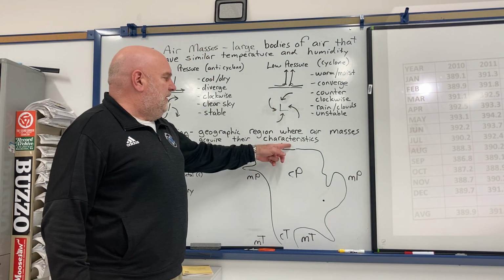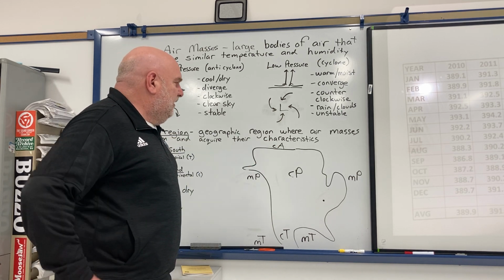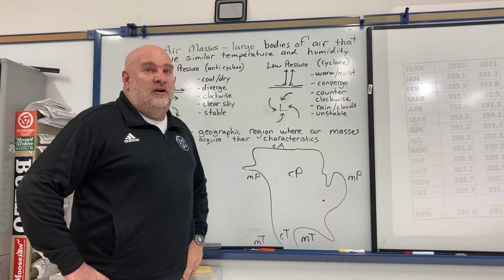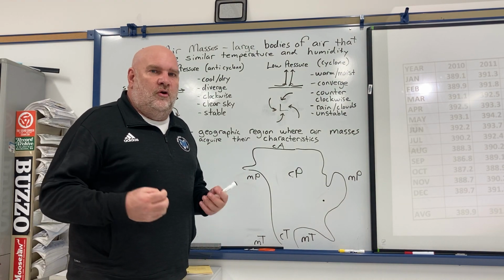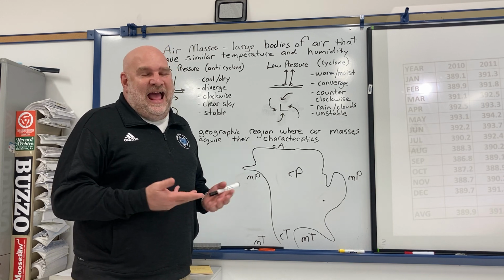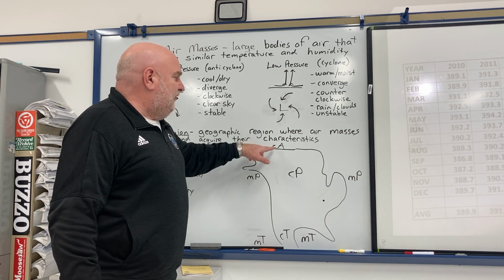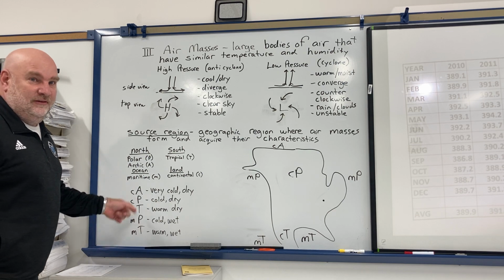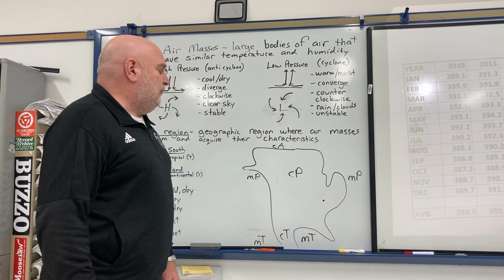So you might be like, wait a minute, if that forms over the ocean, why isn't that a maritime Arctic air mass? Well, even though that's the ocean up there, the ocean up there is usually frozen over. So if the water's frozen over, there's no moisture evaporating off of it. So even though technically it's water, it acts like land because no water's evaporating off of it. So that's why it's usually considered continental. And if you notice, there's not even a maritime Arctic air mass listed right there, because the Arctic Ocean is usually frozen over.